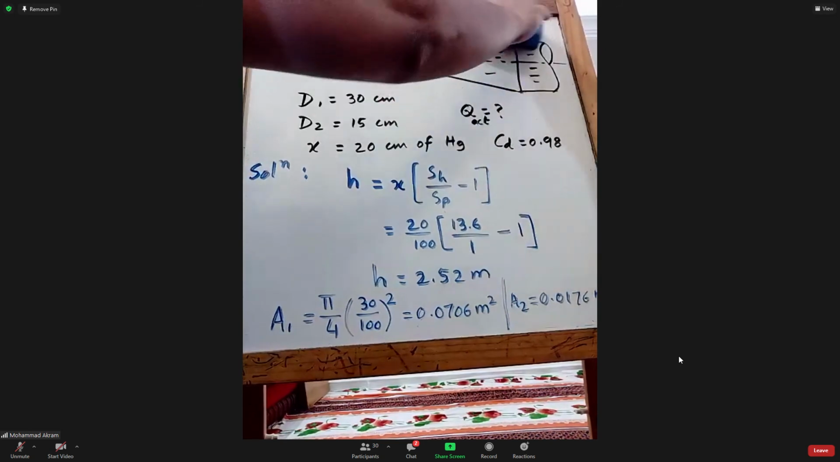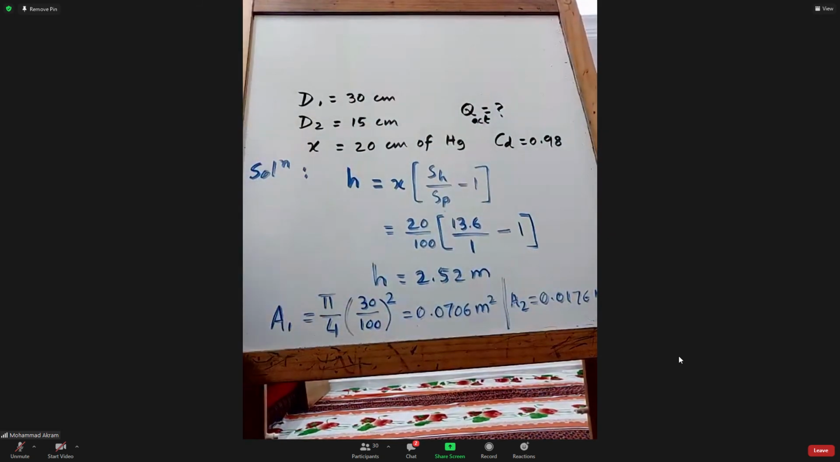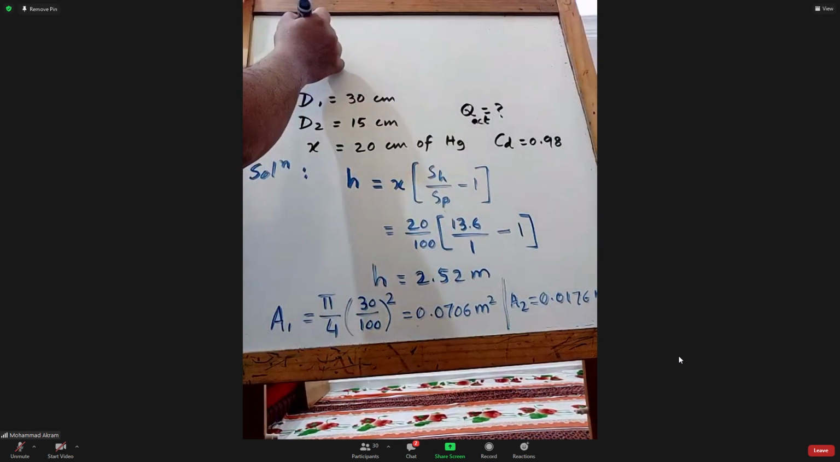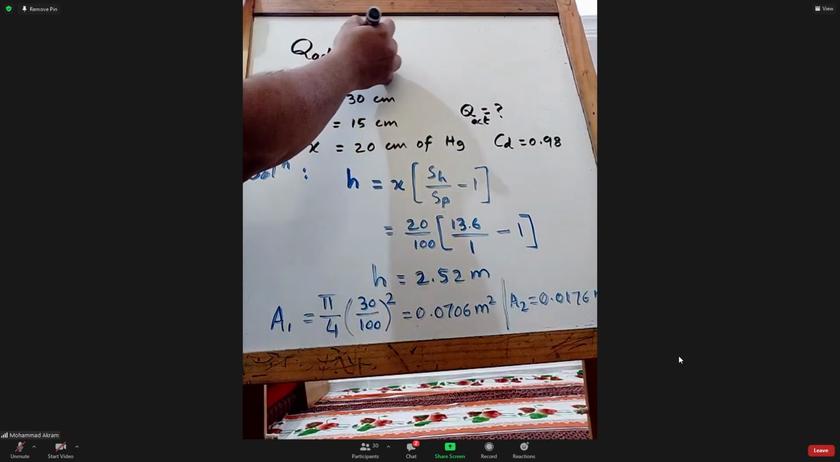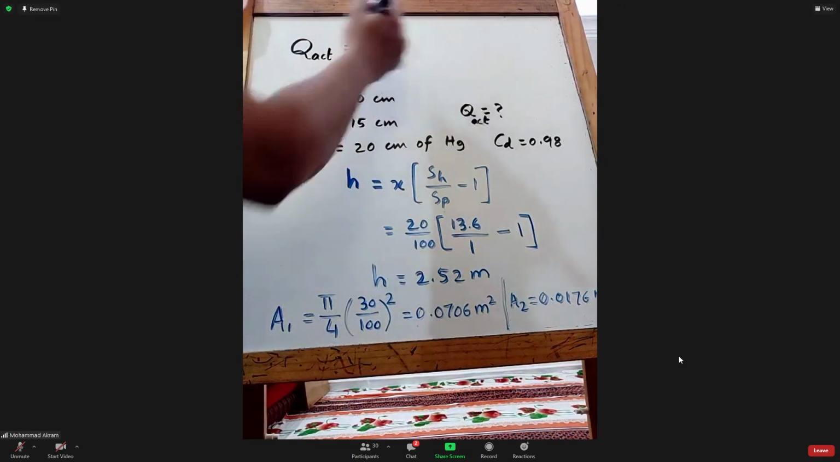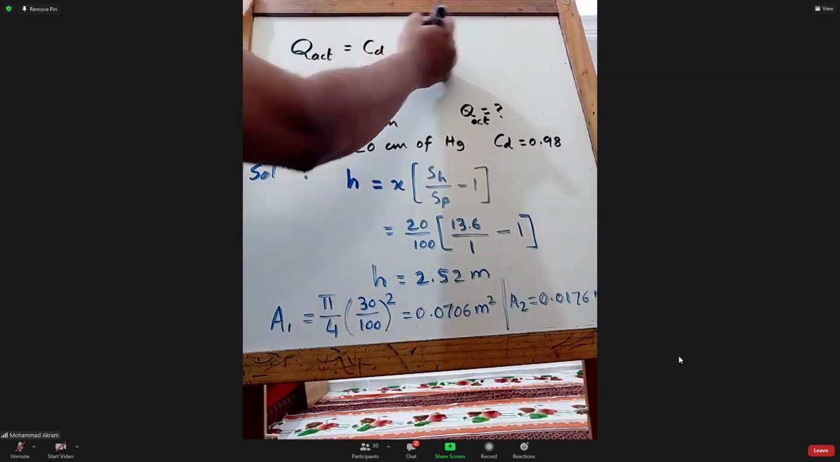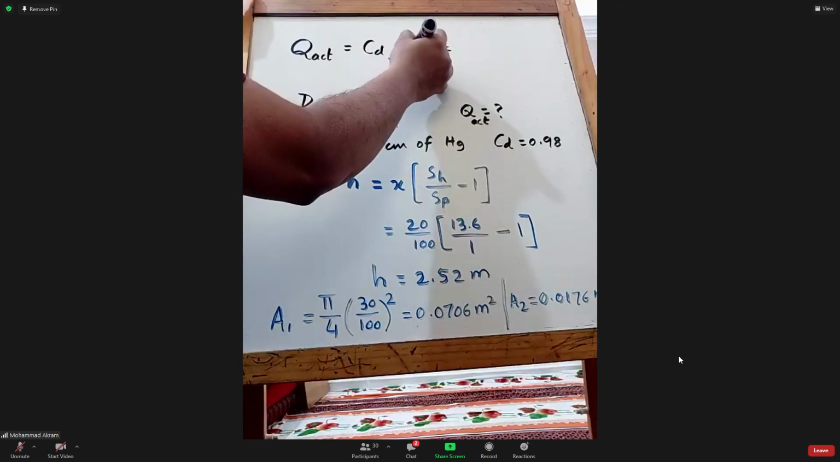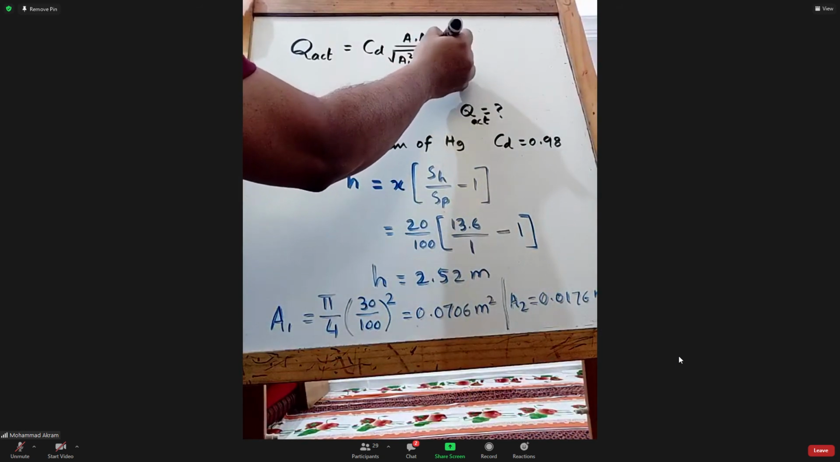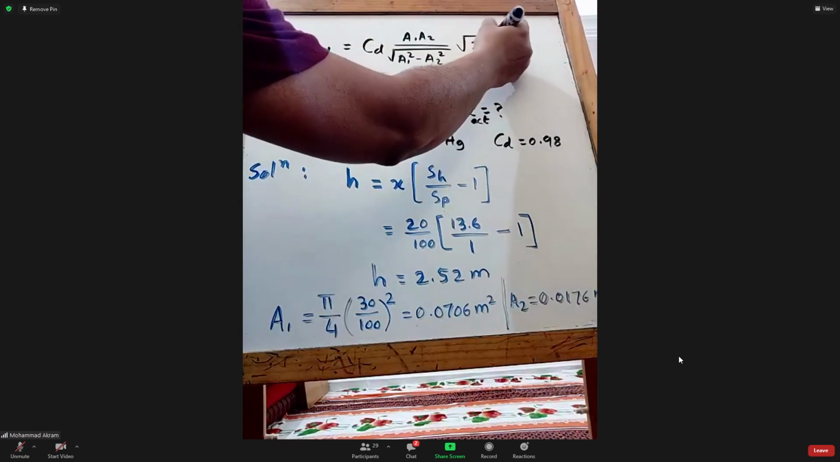Now what is the equation for CD? What is the Q actual? Q actual is equal to CD times A1 A2 over square root of A1 square minus A2 square, into square root of 2GH.